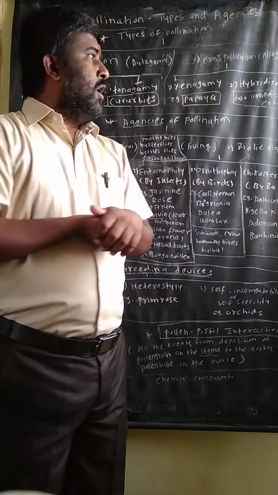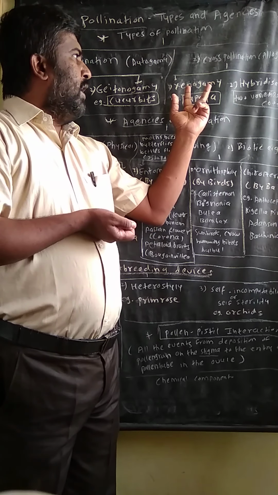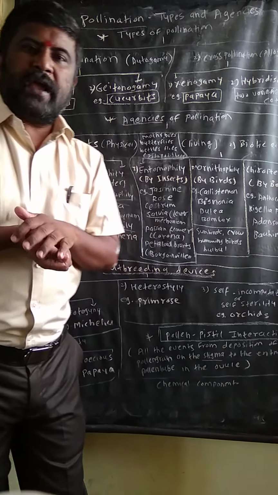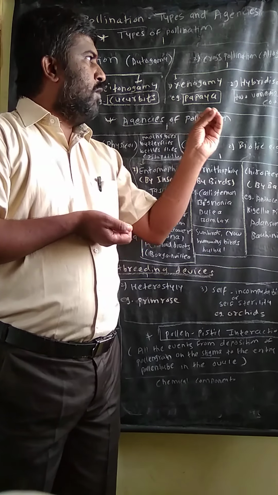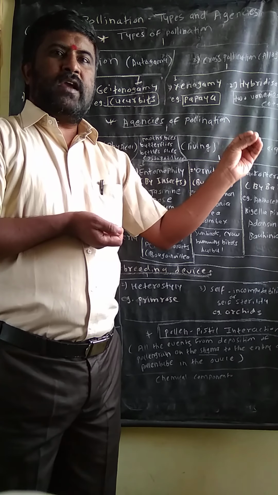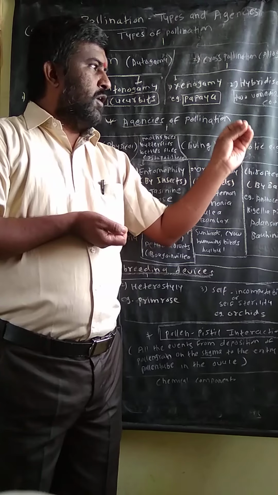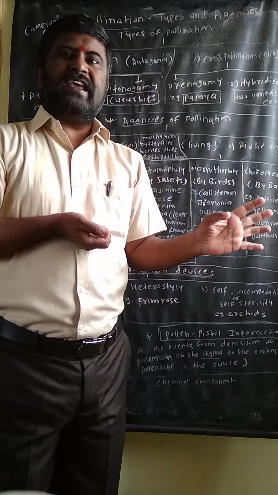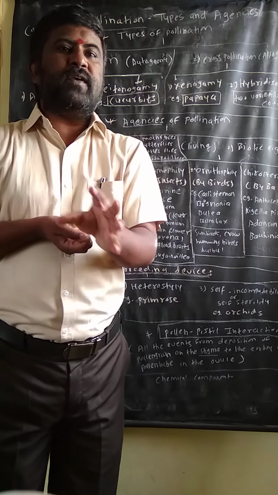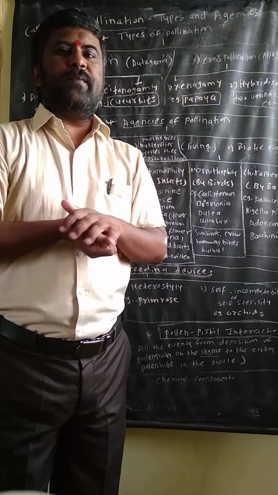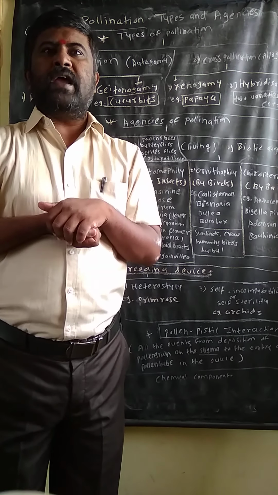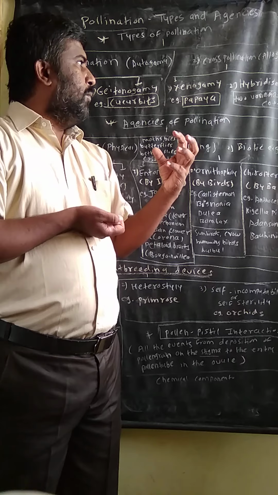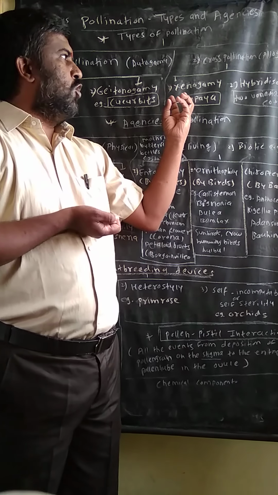Cross pollination is again divided into two types, xenogamy and hybridization. So what is meant by xenogamy? The transfer of pollen from anther to the stigma of another flower present on a different plant but of the same species is called xenogamy. The best example is papaya. In papaya the plants are of the same species but different plants, so it is called xenogamy.